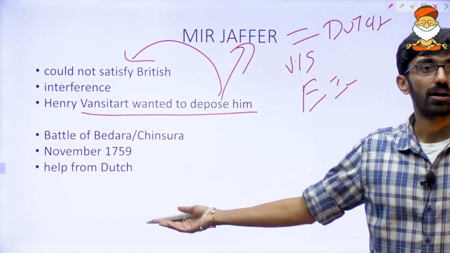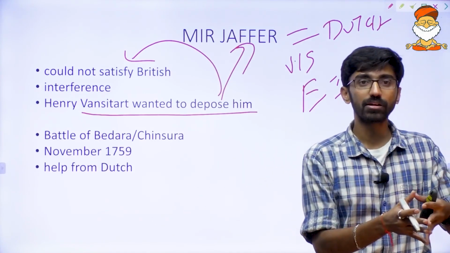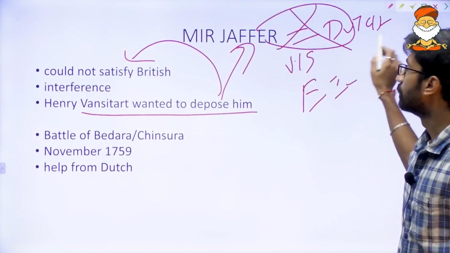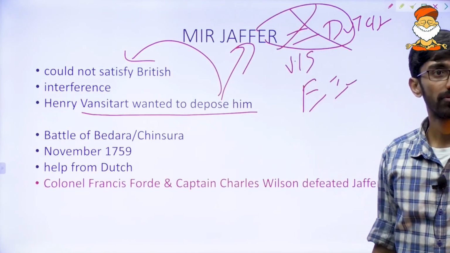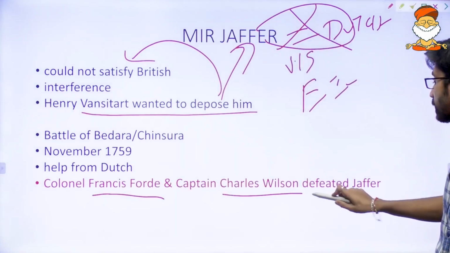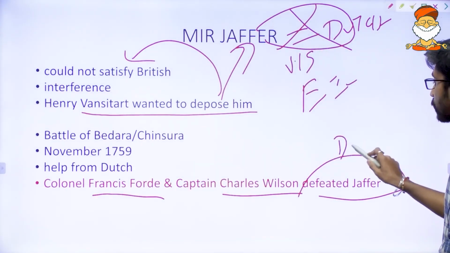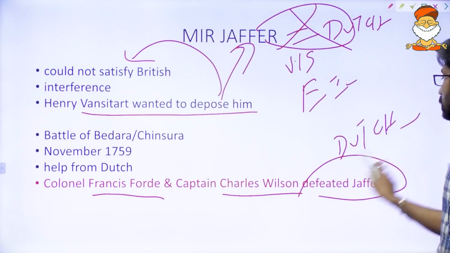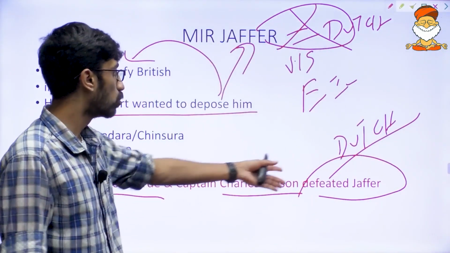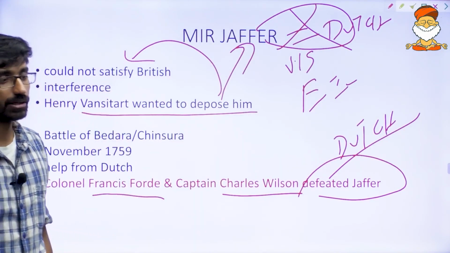He got help from the Dutch, but the Britishers were too powerful by this point of time. Both of them got defeated. Colonel Francis Ford and Captain Charles Wilson defeated Mir Jafar as well as the Dutch. These are the two commanders who defeated them.